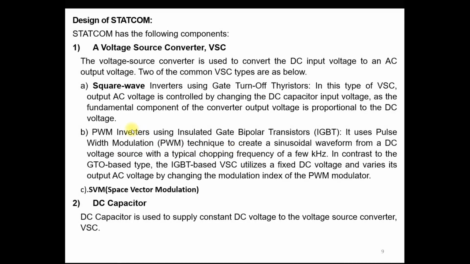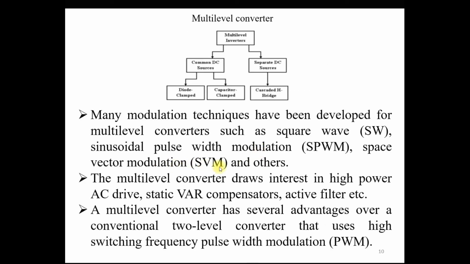So SPWM, this is the PWM technique, the second type of VSC, in which we use the IGBT as a switch. And the third one is space vector modulation. This multi-level type of converter creates interest in high power drives as well as in the static reactive power compensator and active filter. So this type of VSC we use for AC drives, AC filters, as well as in the STATCOM for static reactive power compensation.